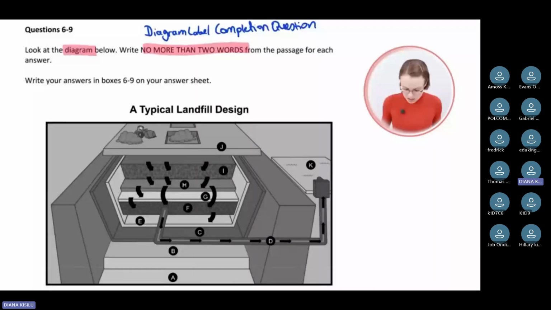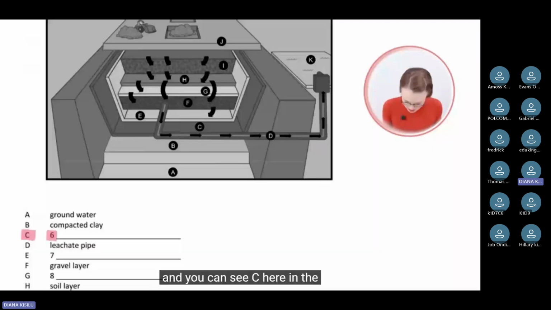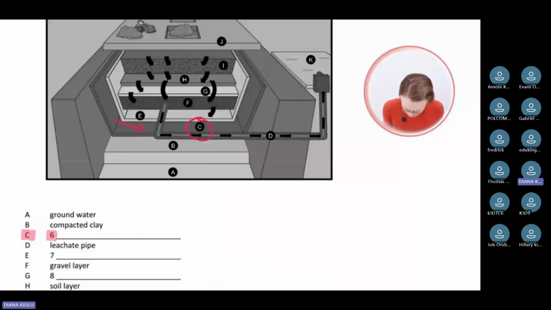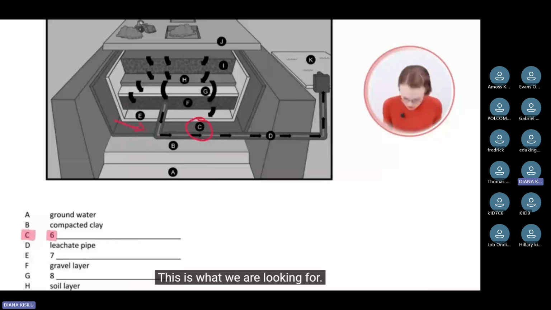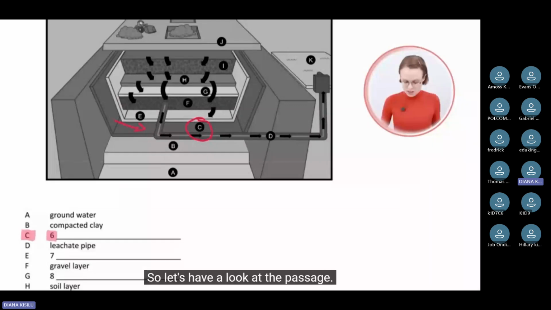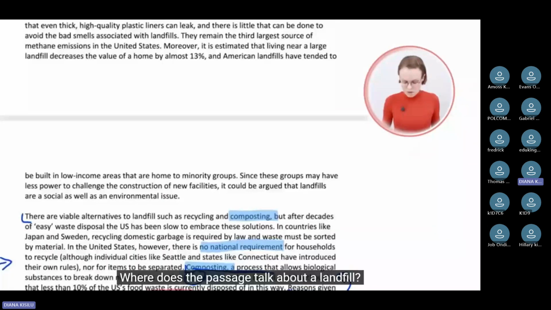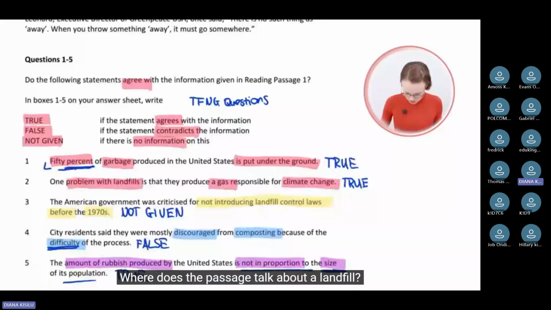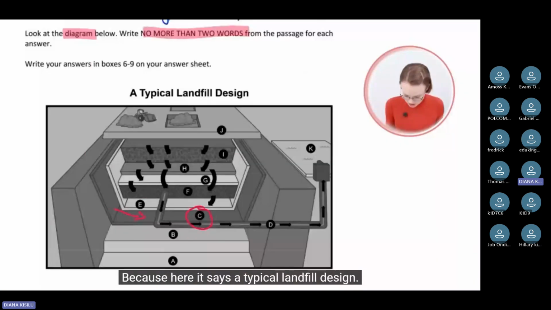The first question we need to answer is question number 6 here, where it says C. And you can see C here in the diagram. So we need to know what this is, this here. This is what we are looking for. So let's have a look at the passage. Where does the passage talk about a landfill? Because here it says a typical landfill design. Okay, this is what we're looking for.